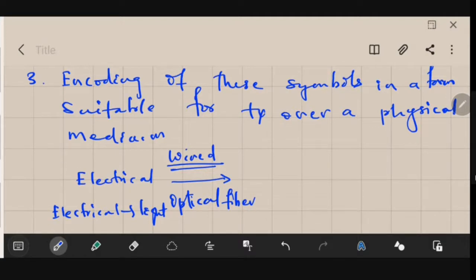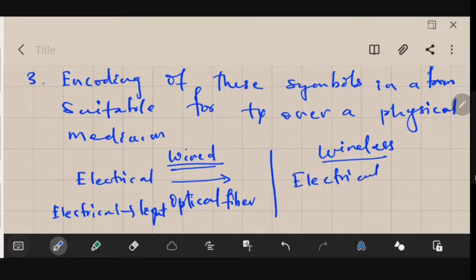Similarly, if you are using wireless media, then also you need to convert it into a different electrical form which could be transmitted. This electrical form requires to be of high frequency. Without high frequency, you cannot let it propagate to a longer distance.